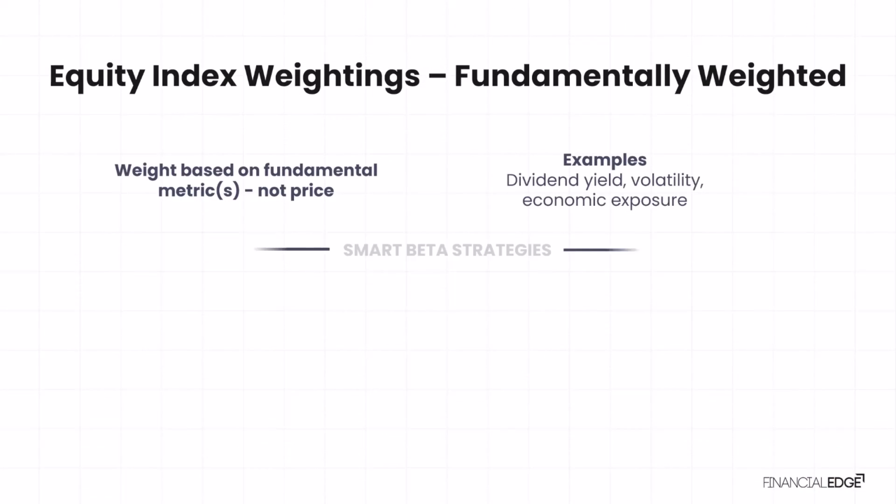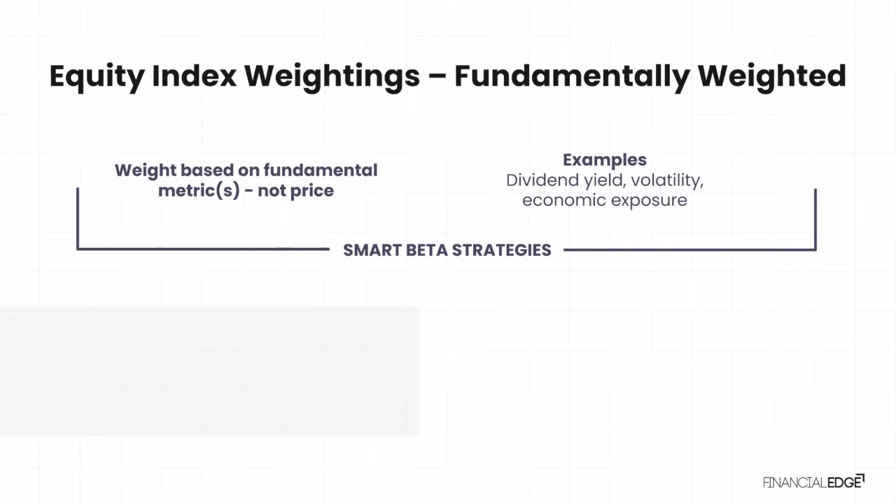Fundamentally weighted index strategies screen securities in a fashion similar to that of many actively managed mutual funds, but by following a rules-based discipline based only on predefined metrics. The most important property of fundamental weighting is that it leads to indexes that have a value tilt, meaning a fundamentally weighted index has ratios of book value, earnings, dividends, etc. to a market value that are higher than its market capitalization weighted counterpart.